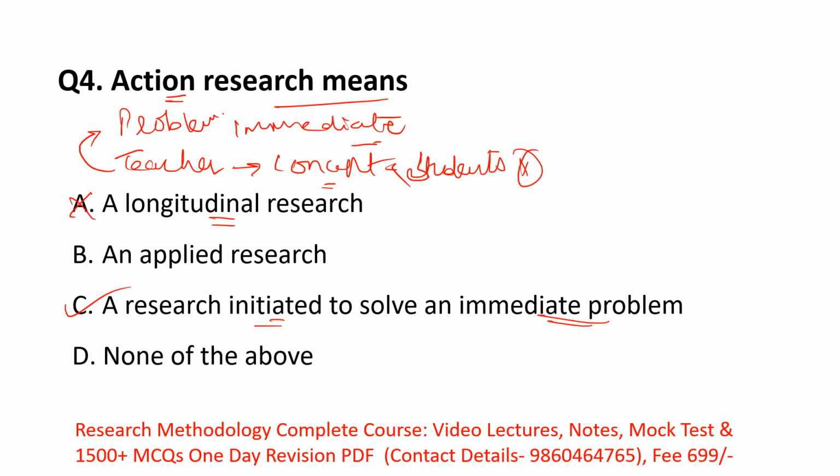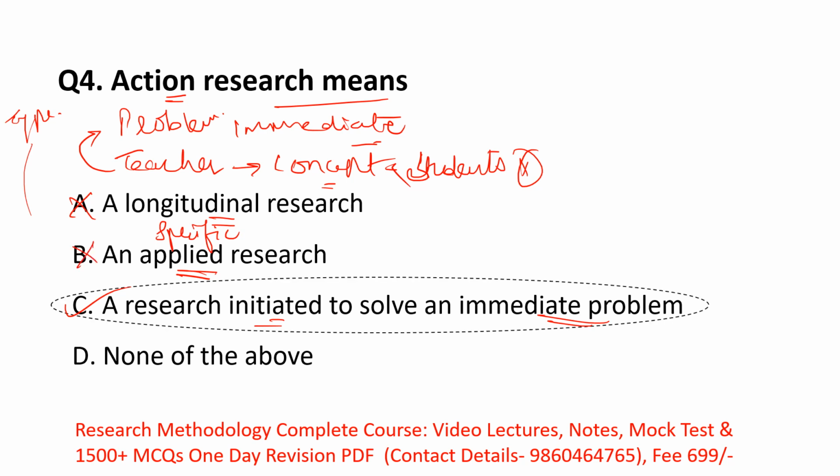And option B here is applied research. So remember, action research is a type of applied research. But what is applied research? In applied research, researchers solve a problem which is specific, not general, and it should not be an immediate problem. So again option B is also incorrect. For this question, option C is the right answer.